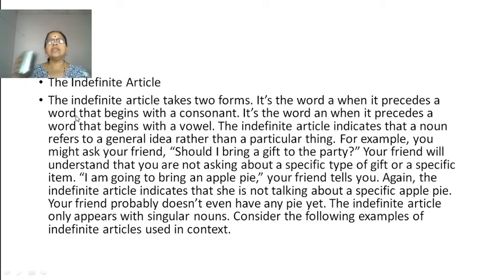So now let us see about the indefinite article. The indefinite article takes two forms. It is the word a when it precedes a word that begins with a consonant. It is the word an when it precedes a word that begins with a vowel. The indefinite article indicates that a noun refers to a general idea rather than a particular thing. For example,